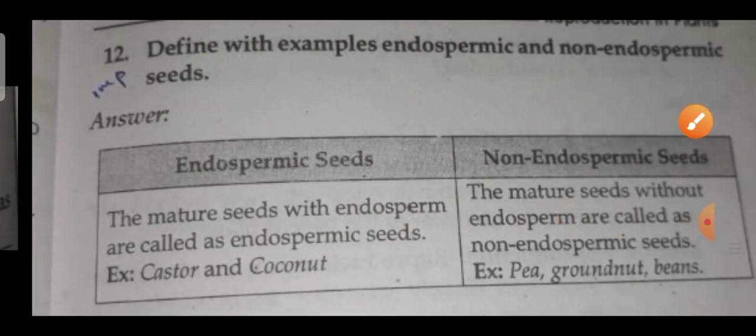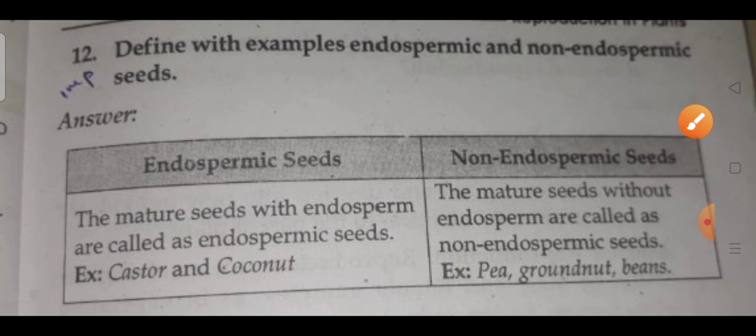It's clear. So next, third question is define with examples endospermic and non-endospermic seeds. Endo is nothing but inside, non-endospermic is outside. The mature seeds with endosperm are called endospermic seeds.